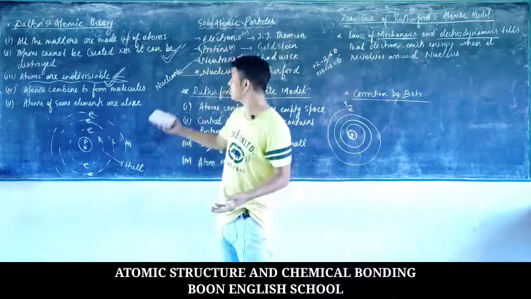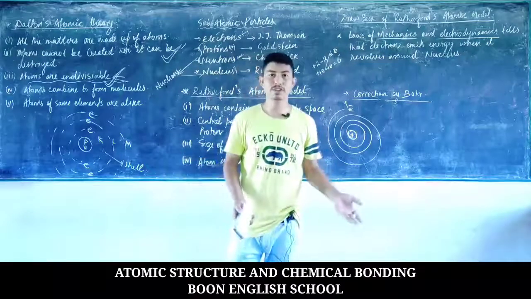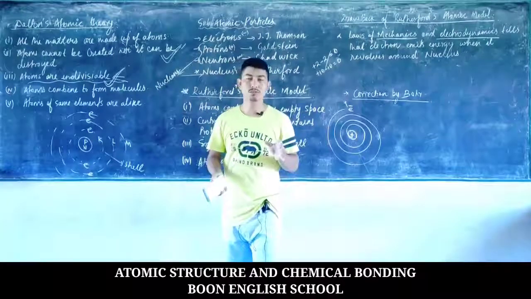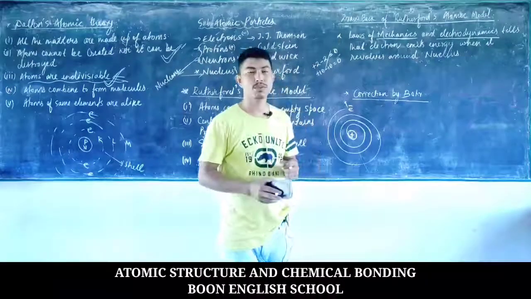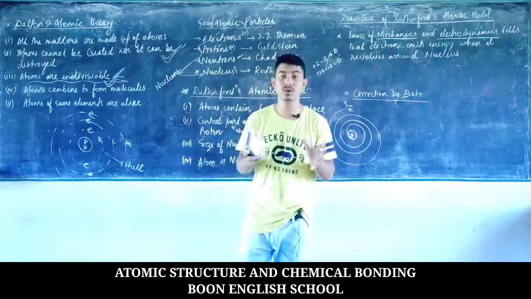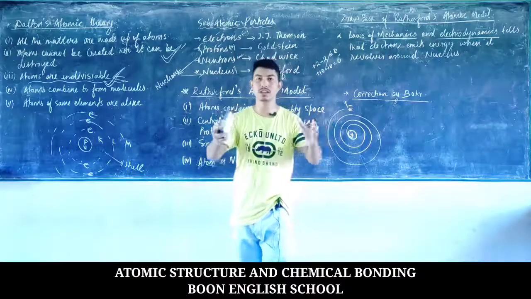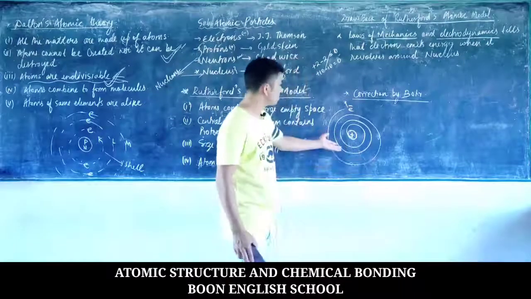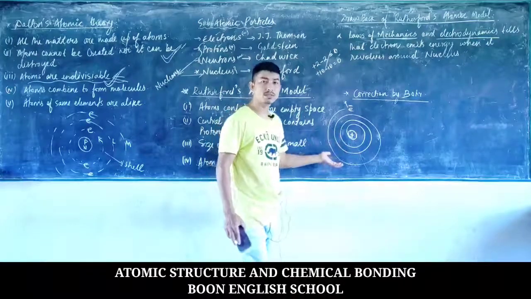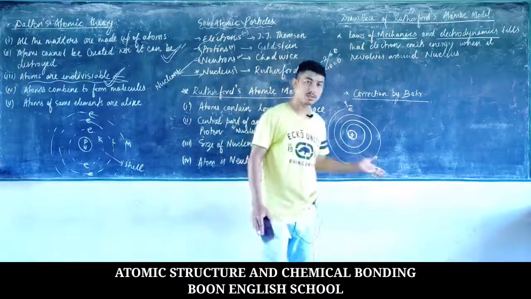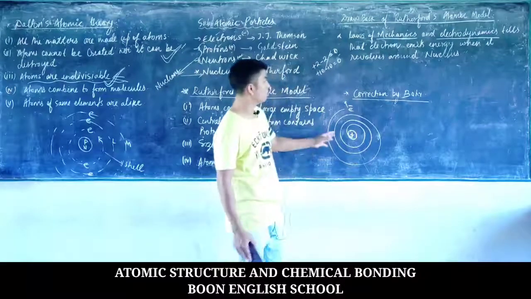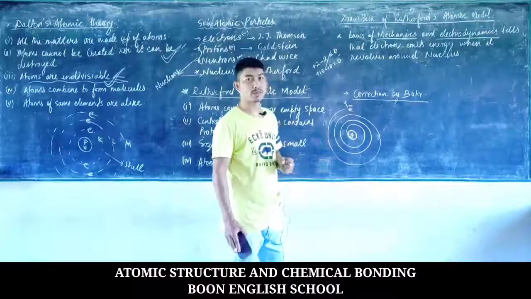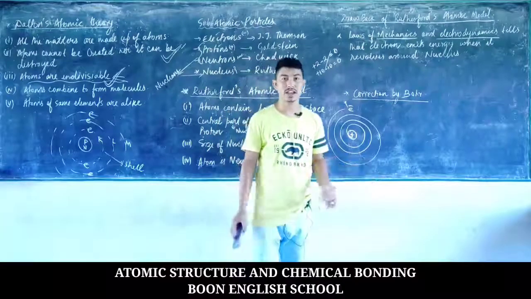An atom can neither be created nor destroyed, though you will learn in a later part how atoms are created and destroyed by nuclear fusion and fission reactions. There also we cannot make a new atom completely; two atoms combine to form a new atom. So in this case the theory is wrong, because the atom is destroyed here, which is not possible. He could not explain this, because atoms are usually stable. They do not vanish just like that.